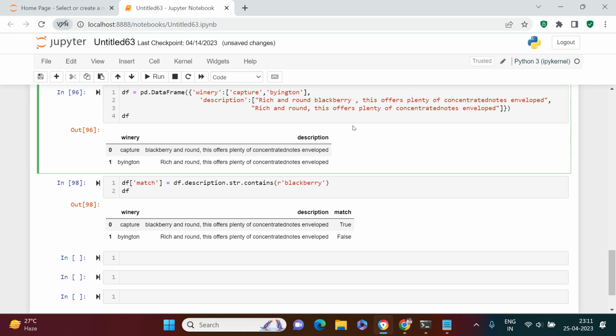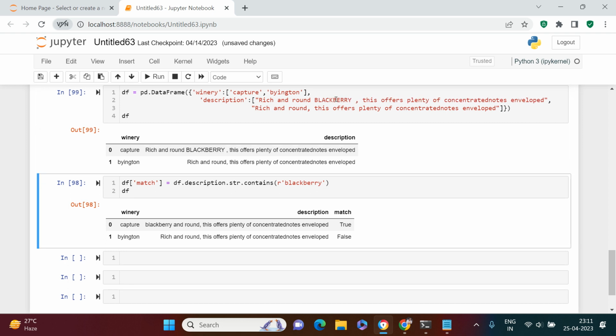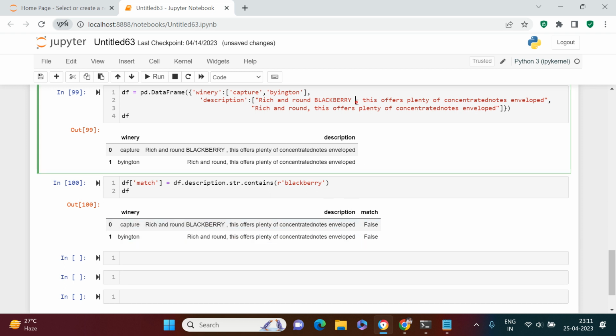So here we've just found the blackberry. Now let's say I have this thing written in capital letter, right. Now if you try to find, we are not getting that, right. You see, it says false. We don't have a match for this. So what is the solution for that? In that case, what is the solution? Tell me that quickly. Okay, so for that there is a solution.